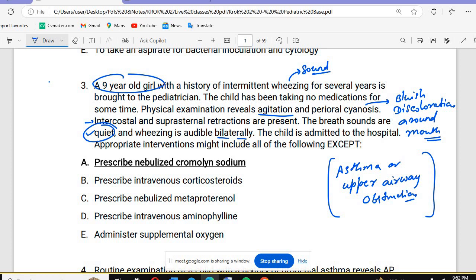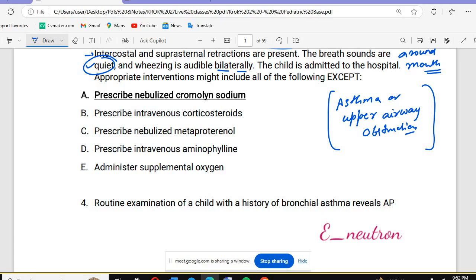So let's go through the options. You can administer supplemental oxygen. Oxygen will be given when the patient has desaturation, so of course that will not be the answer. Then we have prescribed intravenous aminophylline. Aminophylline is a bronchodilator, given intravenously.